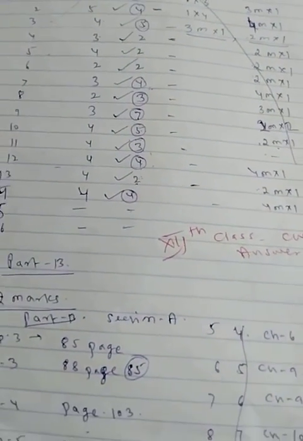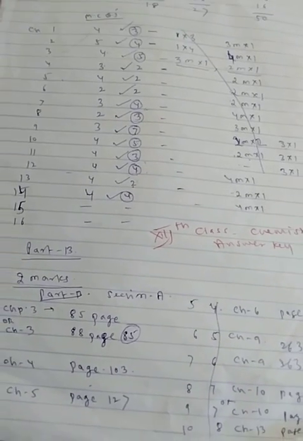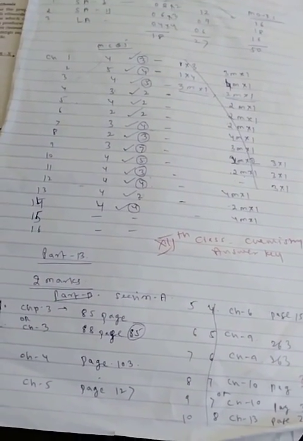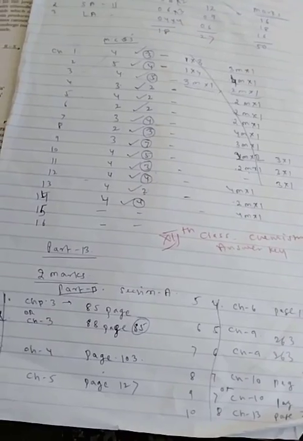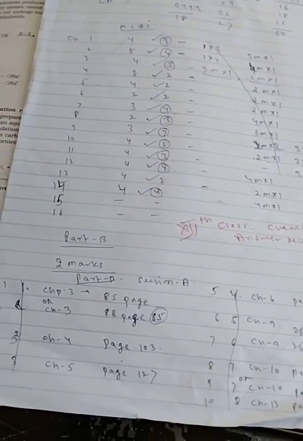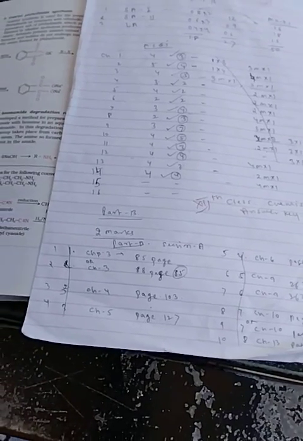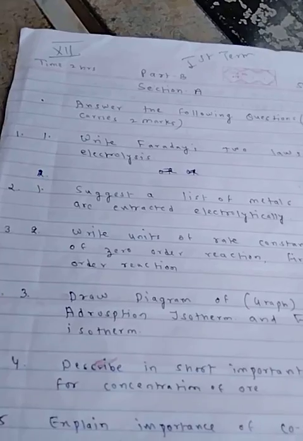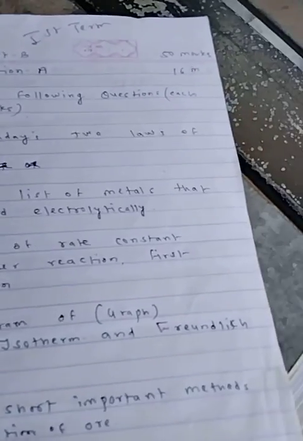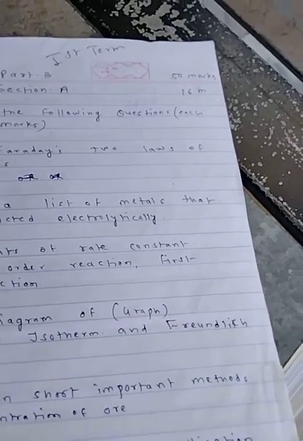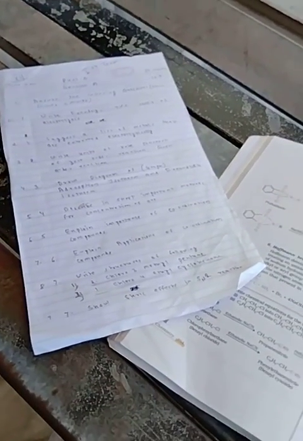So when you come to the school, if you want to see the paper, you can see how you wrote and in what manner you have to write in the exam. Okay, students. In this video I am only showing the answer key of Part B, Section A, which carries 16 marks. How you will score 16 out of 16. Okay.